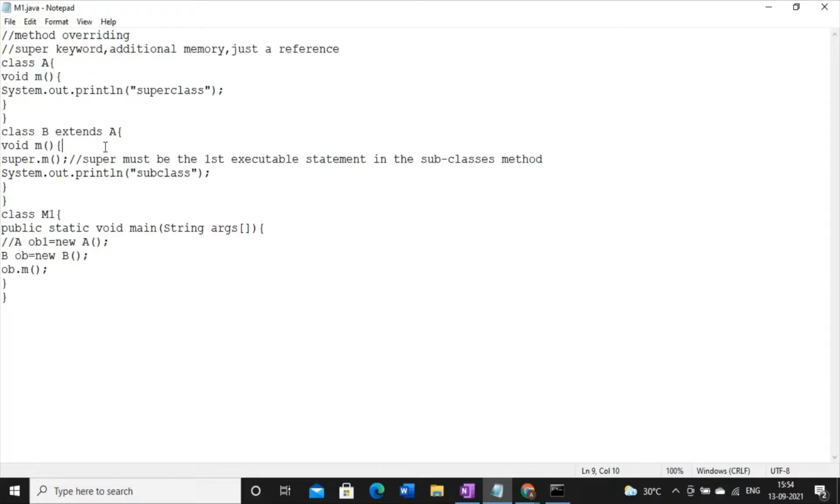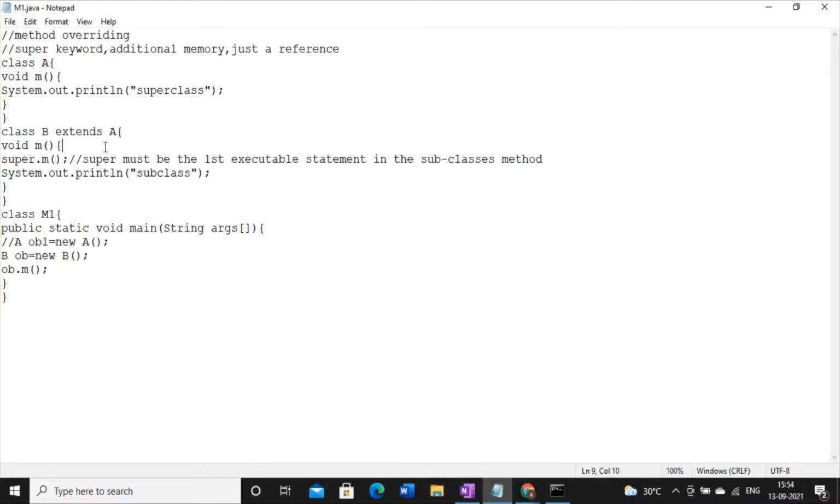Now, some of the students are thinking that, okay, I think it is a runtime polymorphism. No, it is also a compile time polymorphism. So now let me explain this thing one by one. So the first question is, what is method overriding?